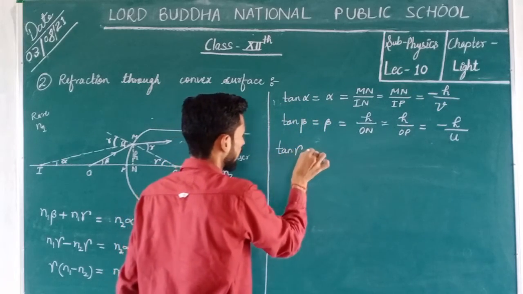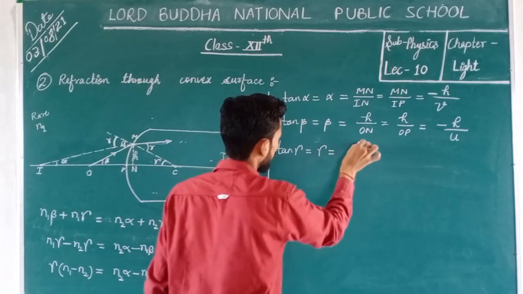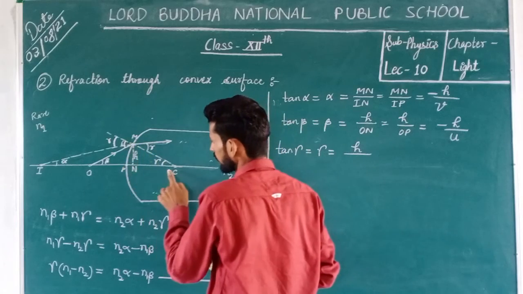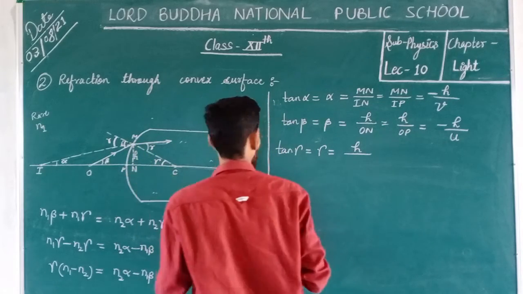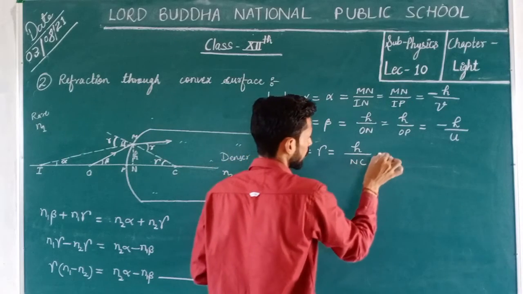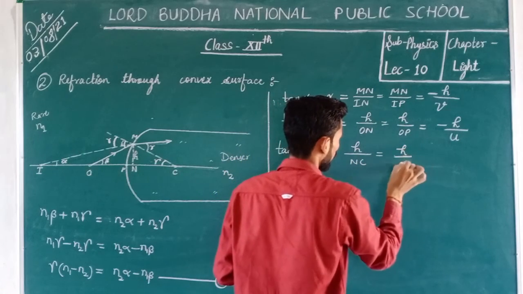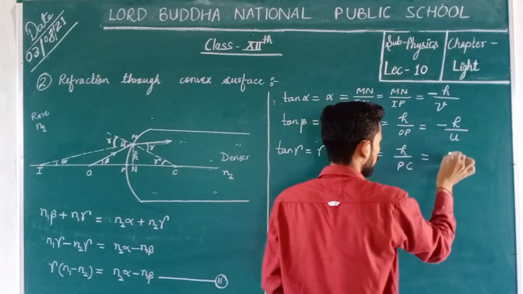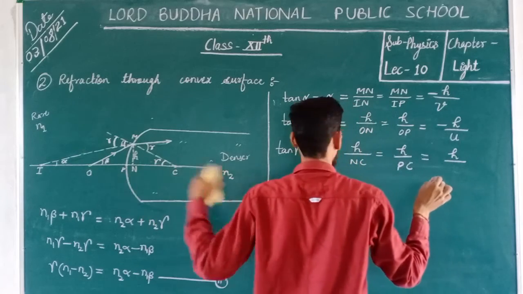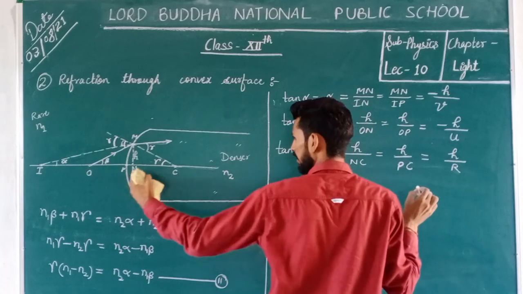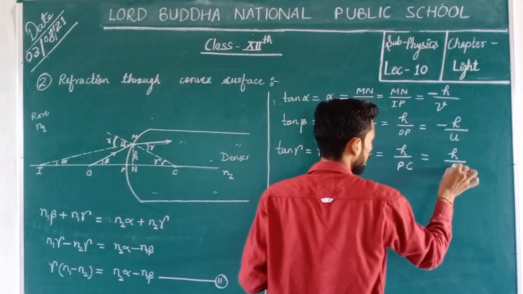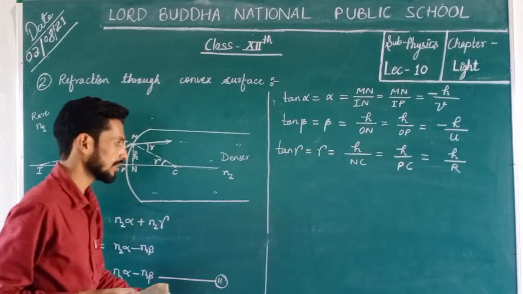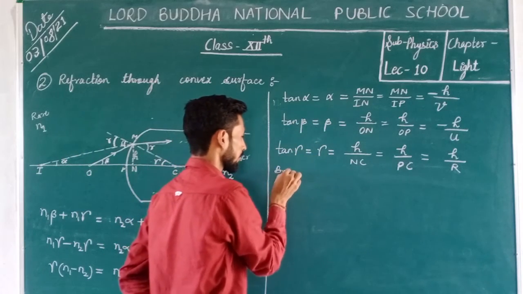So the next term is tan gamma, that's equal to gamma, and it will be h upon, gamma is here in this triangle MNC, so h upon NC, that's equal to h upon PC, because here is the P, and PC is the radius of curvature, so right here R, and it is on the right side from the pole, so it will be positive, and we will put the value of alpha, beta, gamma in equation second.